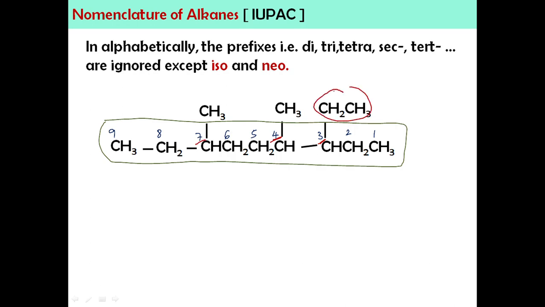Okay, this is our substituent. Remember, if you have two identical groups, it will become "di". This is ethyl, and this is dimethyl. So dimethyl, and we have ethyl as a substituent. Our ethyl is at carbon number 3. Our dimethyl is at carbon number 4 and carbon number 7.